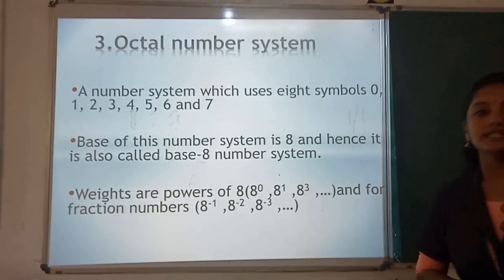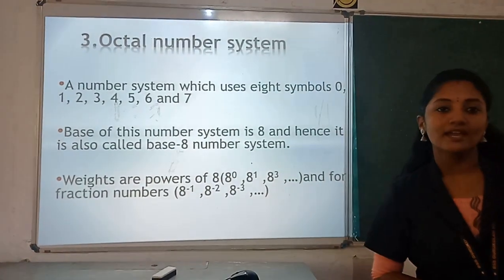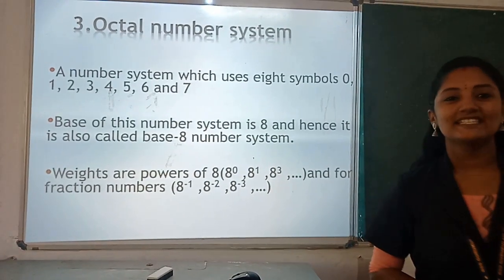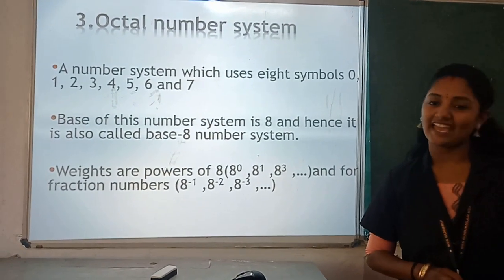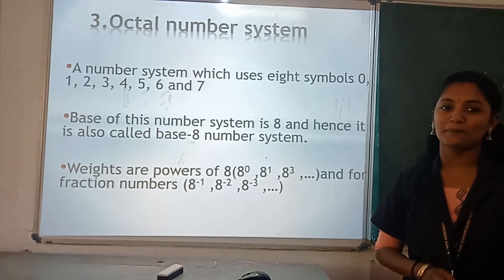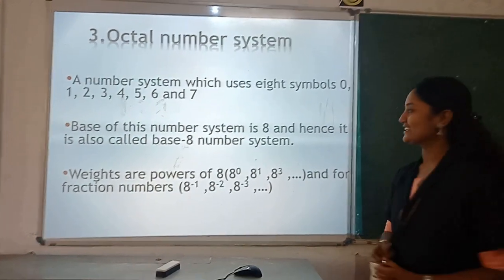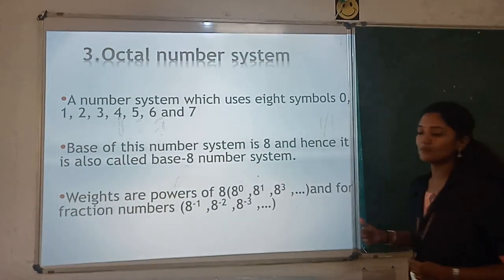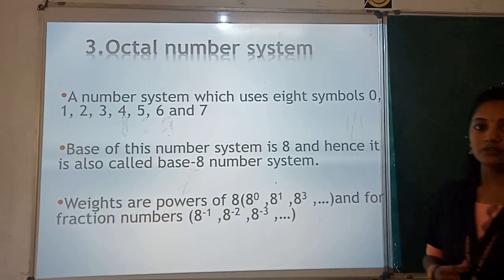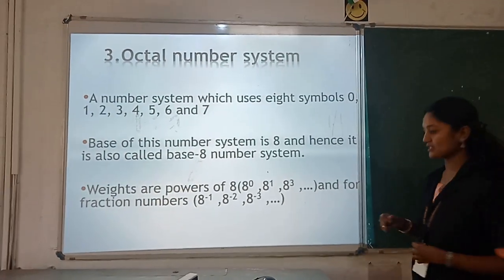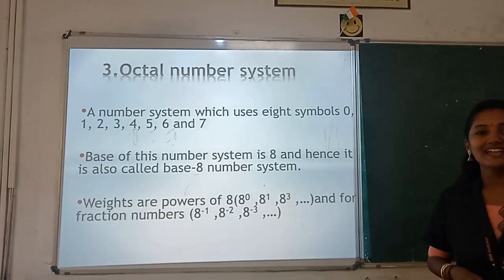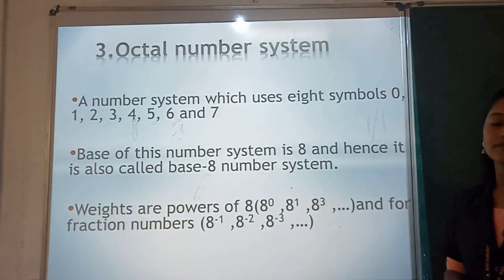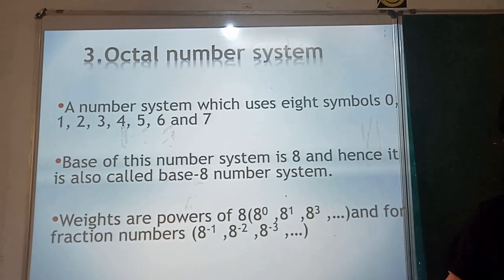Third one is octal number system. So in octal number system, it has 8 digits or symbols 0, 1, 2, 3 up to 7, and the base is 8. So it is also called as base 8 number system. Right. So in a octal number system, the place values are powers of 8. 8 raised to 0, 8 raised to 1, 8 raised to 2, likewise. And for fractional numbers, negative powers. So 8 raised to minus 1, 8 raised to minus 2, 8 raised to minus 3.